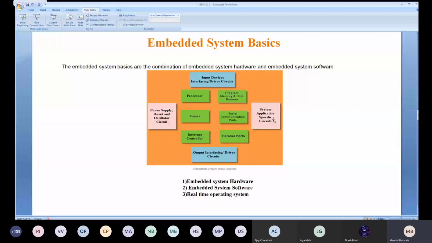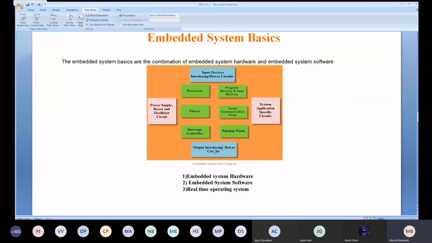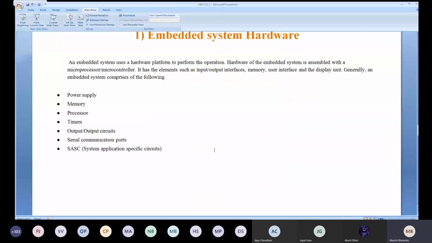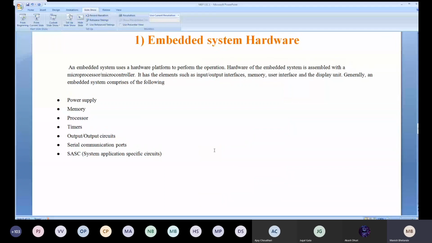You are having the system hardware, system software, and real-time operating system. Obviously I told you, without the operating system there is no use of this hardware. So now next, we are going to see all these three things, embedded hardware, embedded software and your RTOS. In the embedded system hardware, what are the contents?